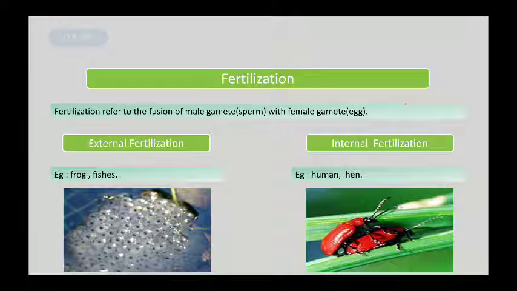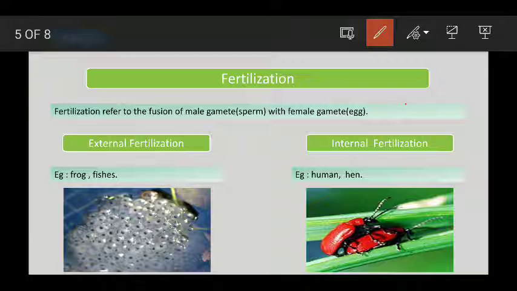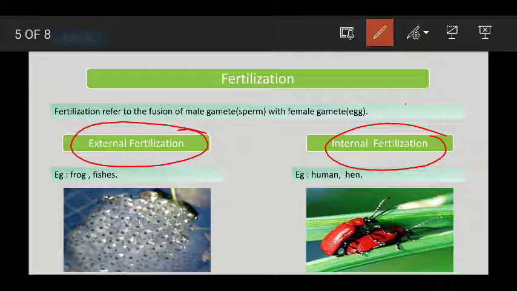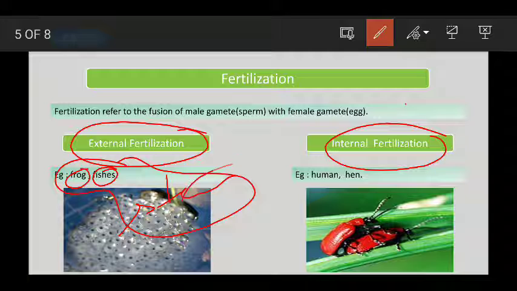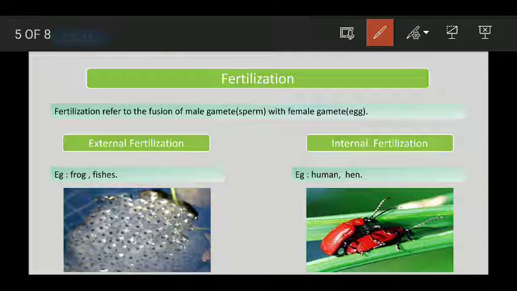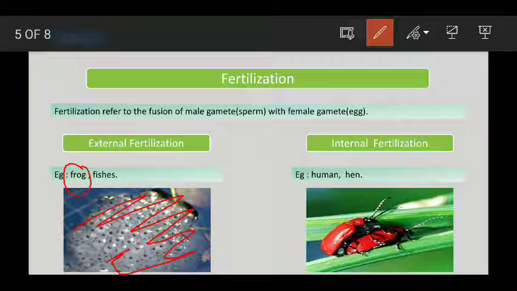Now this fertilization can be of two types: external fertilization and internal fertilization. In animals like frog, fish and starfish, the fertilization takes place outside the body of both parents. Let's take the example of the frog. Suppose this is a female frog and this is a male frog.